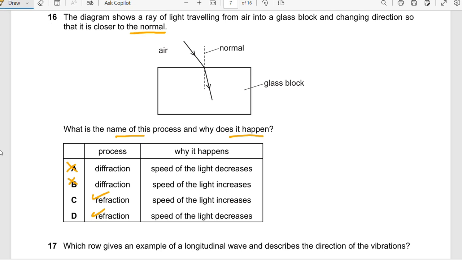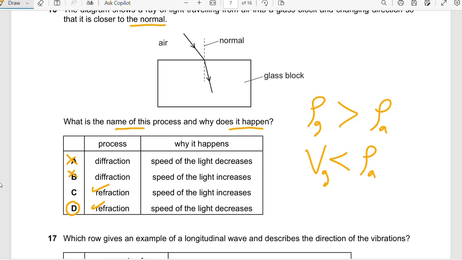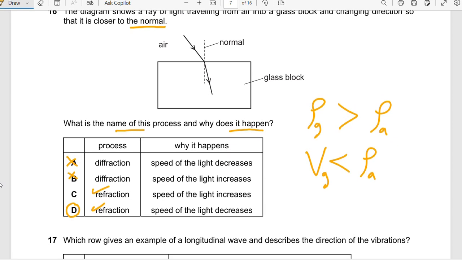And the reason is there's a change in speed. Since the density of glass is bigger than the density of air, the speed in glass is smaller than the speed in air. So the speed decreases. This is the reason for light refraction.